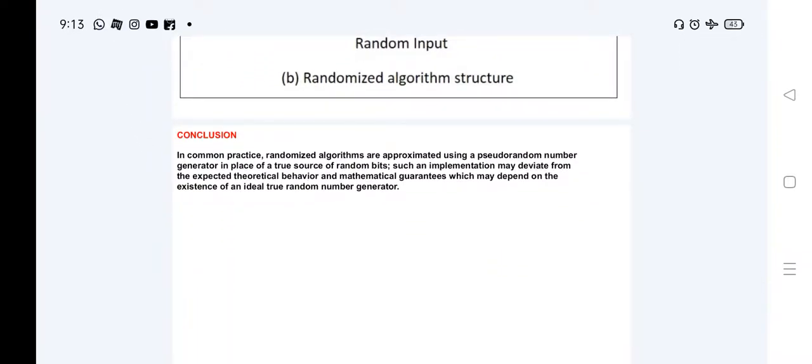In common practice, randomized algorithms are approximated using pseudorandom number generators in place of a true source of randomness. Such an implementation may deviate from the expected theoretical behavior and mathematical guarantees, which may depend on the existence of ideal random number generators.